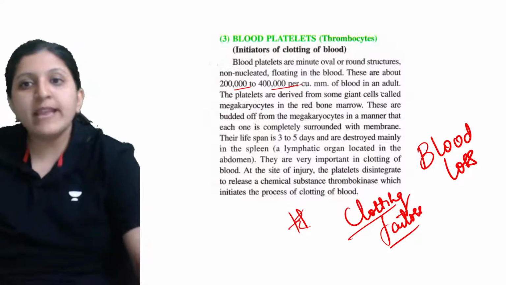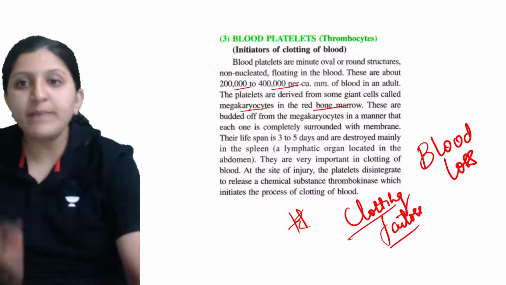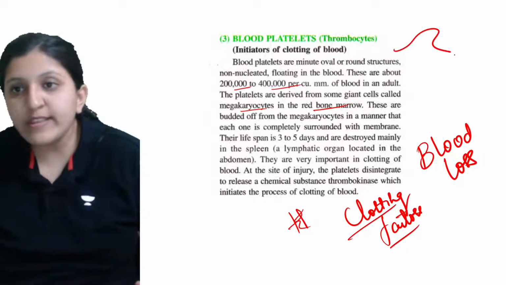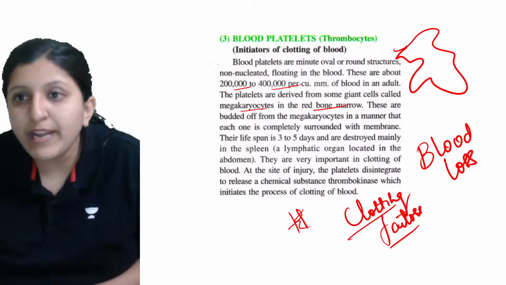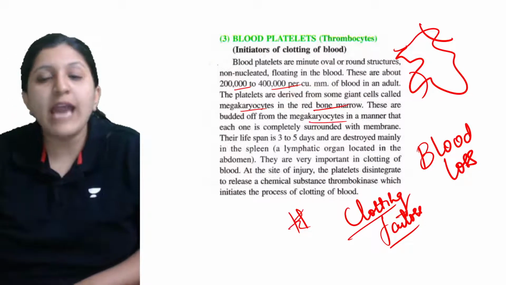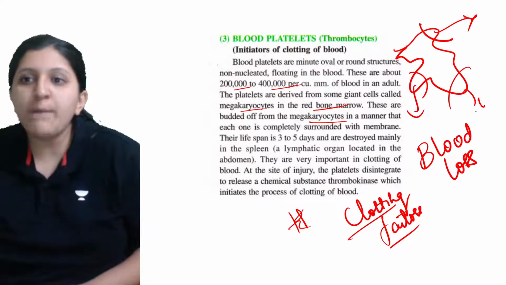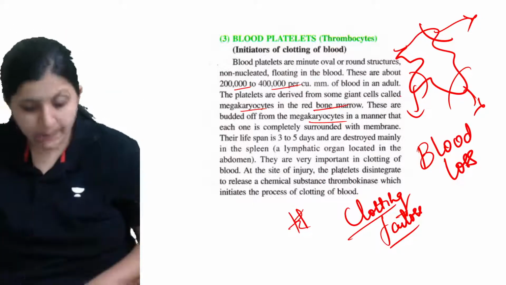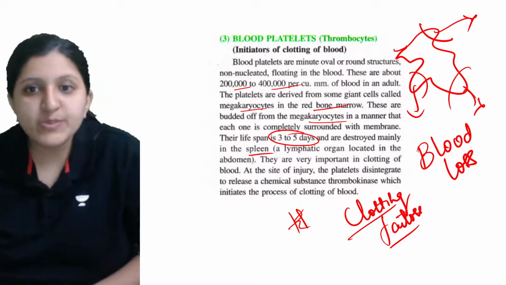Platelets are derived from the megakaryocyte itself, which is produced in the red bone marrow. These are budded off. I just told you this is a megakaryocyte, a giant, bigger cell. This part is budded off, and that part is budded off. Budded off from the megakaryocyte, this is a platelet, this is a platelet, and this is also a platelet. Their lifespan is 3 to 10 days, and they are destroyed mainly in the spleen.